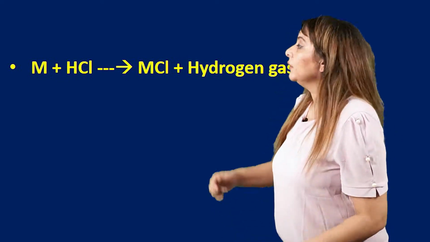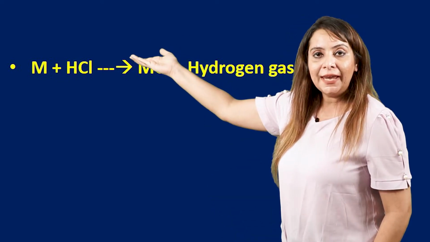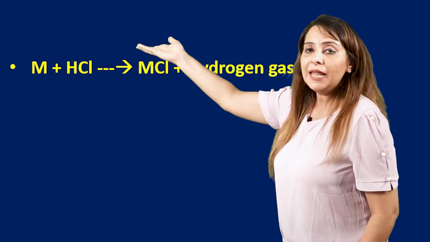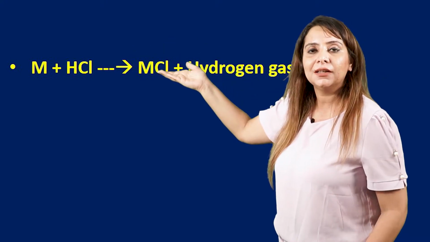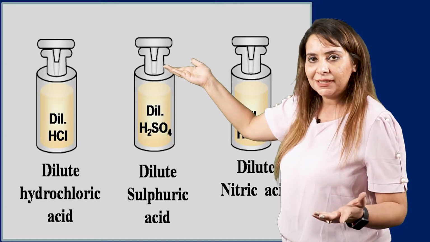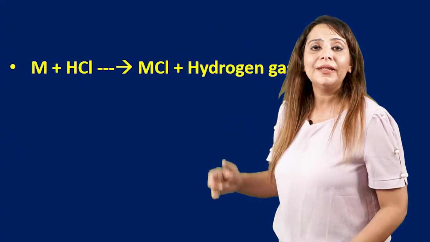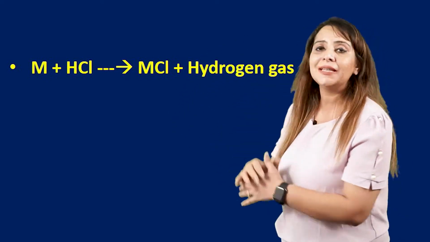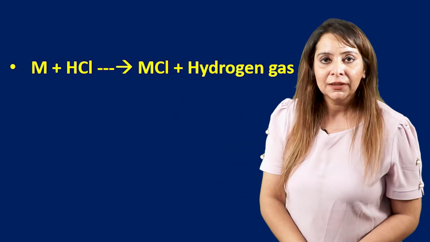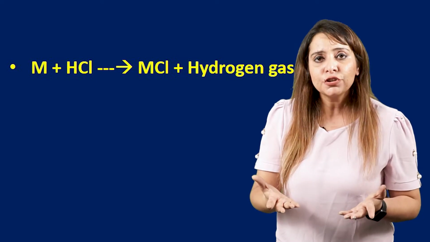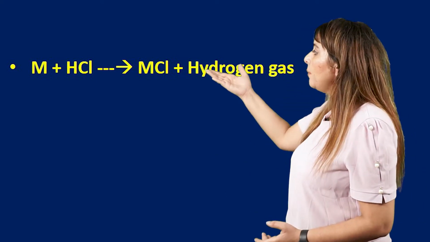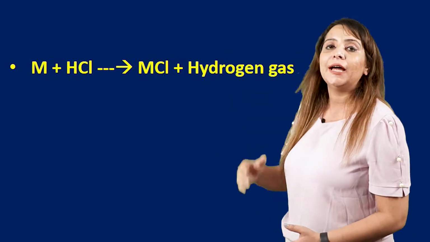So if a metal, let's denote it with M in a general form, reacts with acid, let's take the acid as dilute HCl, right? It reacts with HCl. What happens? The metal will combine with chlorine and it will form its respective metal chloride. That means it is displacing hydrogen, and as a result it will form its metal chloride, and along with that we will get hydrogen gas. Got it? So this is how the reaction will take place when a metal reacts with any acid.